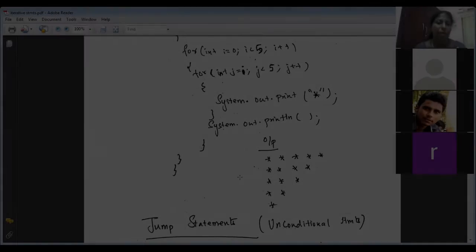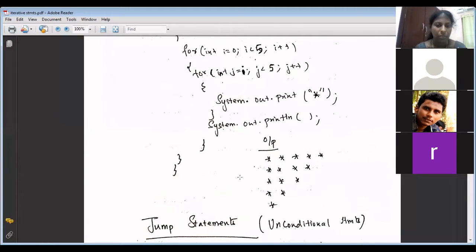Statements means we have decisions. What is the first one? Decision statements, the conditional statements. In that we saw all the forms of if. The second one is iteration statements: for, while, and do while. The third one is jump statements. What do you mean by jump statements? You can jump anywhere.